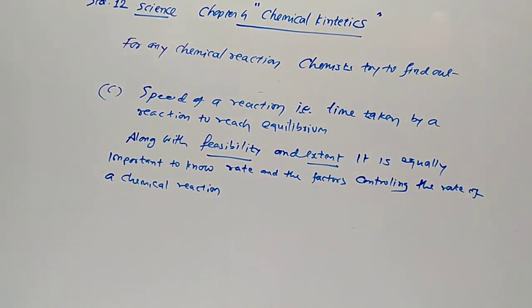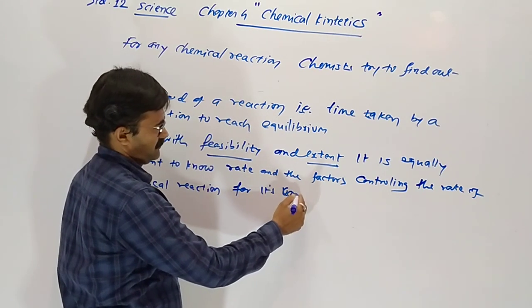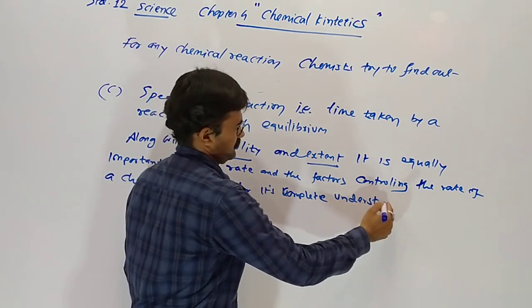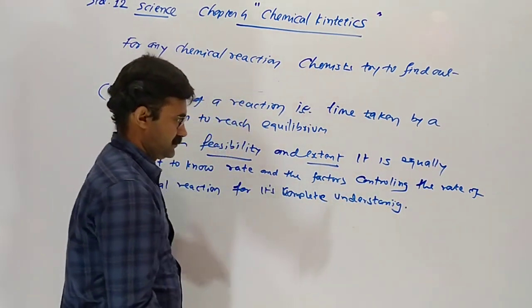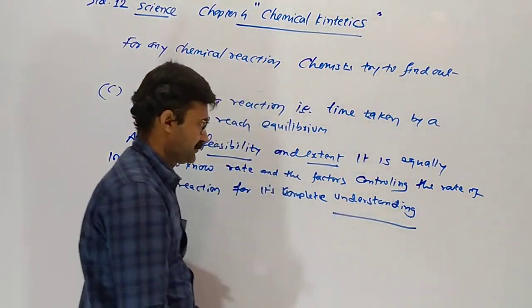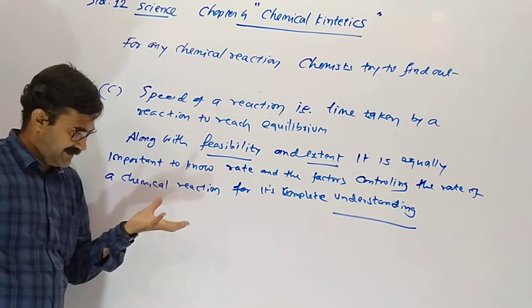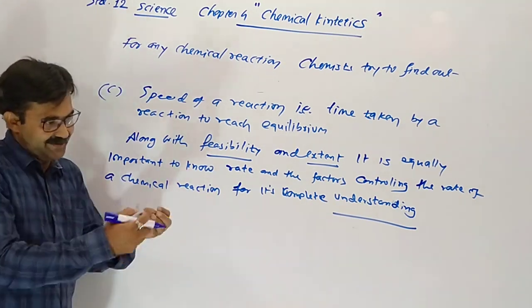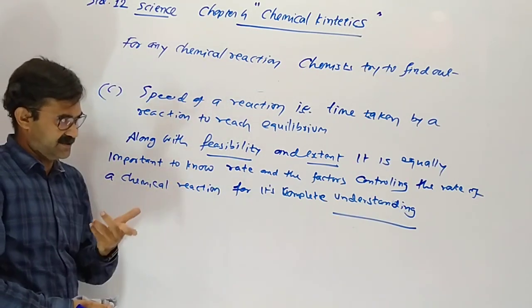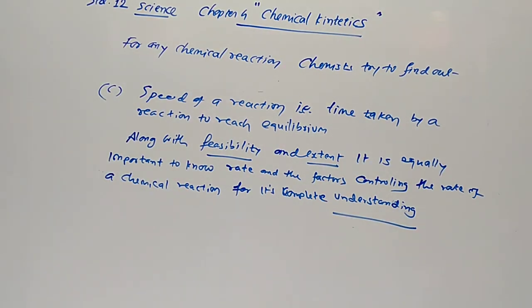For better understanding of chemical reaction, there are three main parts. Feasibility first: reaction occurs or not, when we take any two substances. How much amount, extent, and third one, the time taken. All the three are important.